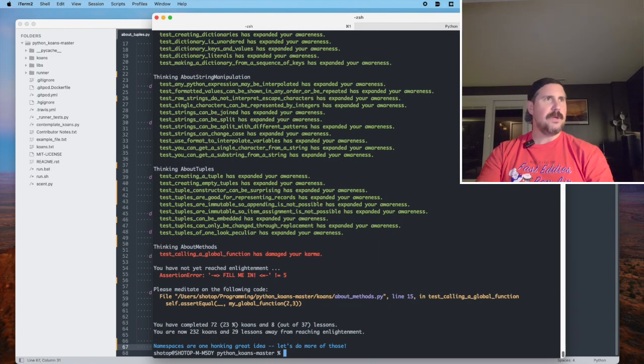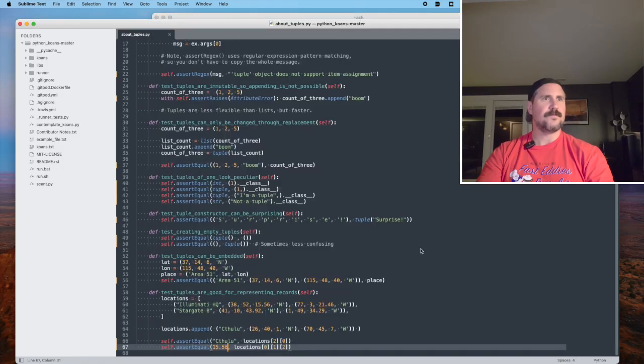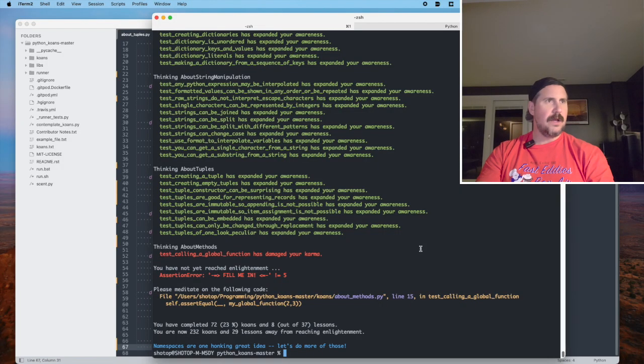All right, so that was all about tuples, which is cool. There's the message: Namespaces are one honking great idea. Let's do more of those. All right, so we're only about 25 minutes in. Let's do a little bit more of this next file. So we've moved on to another file. We've completed 23% of the Koans, 8 out of 37 lessons. You are 232 Koans and 29 lessons away from reaching enlightenment. So we're almost there, kind of.